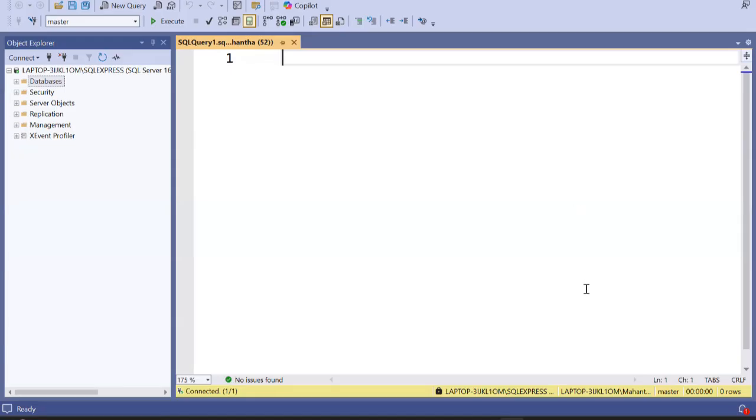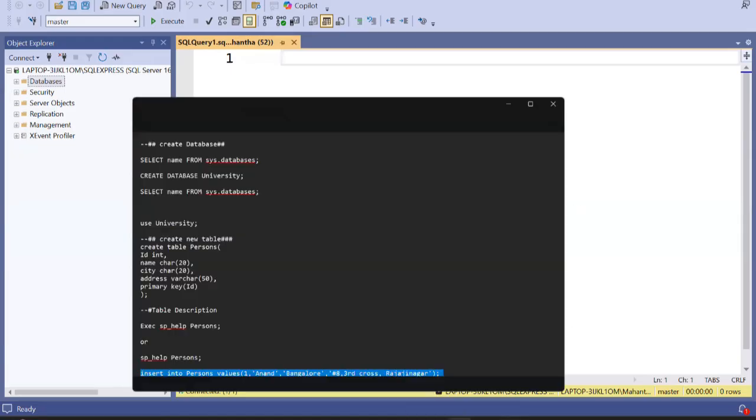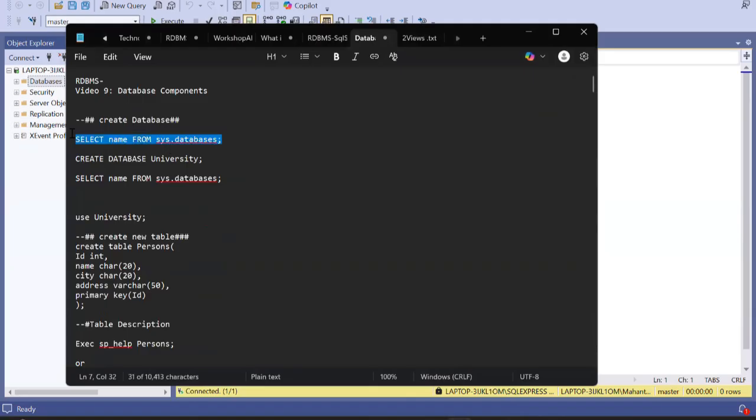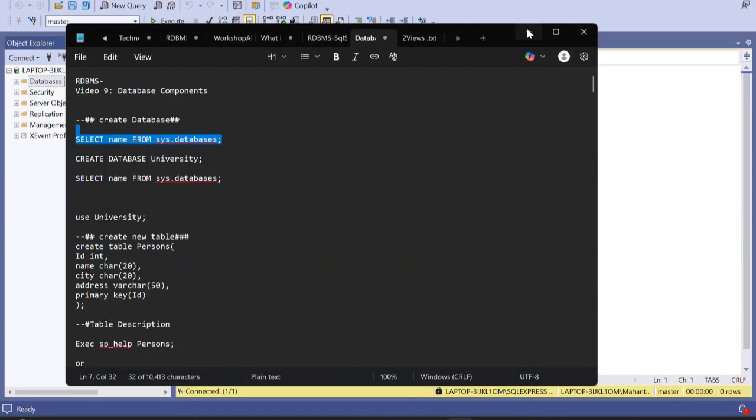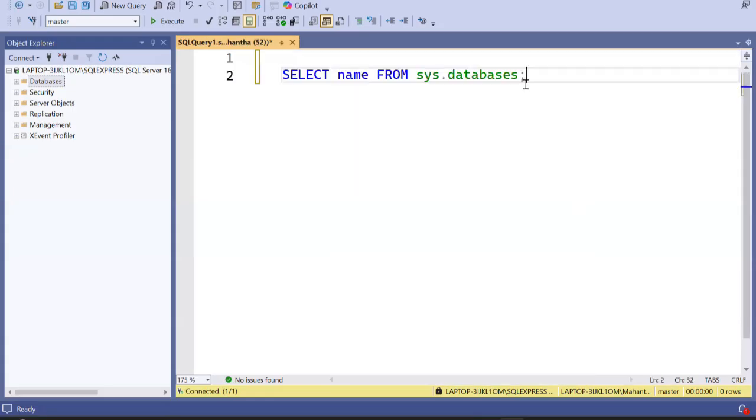Instead of wasting time, I have already created this one. First, let us see what the different databases are. I'm saying select name from sys.databases.